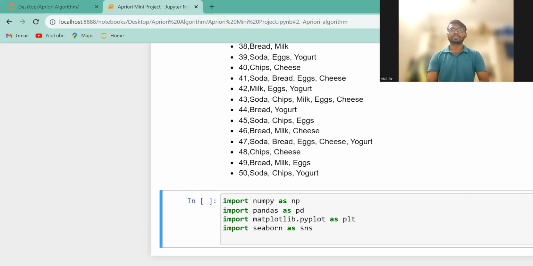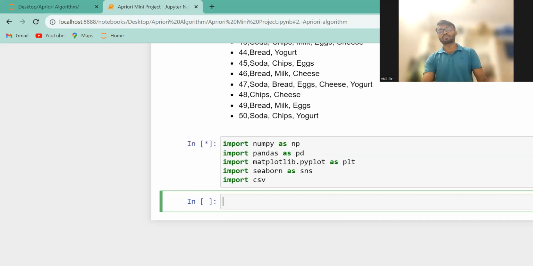Clear, everyone? Now for converting it, we need another library, so I have to import csv. Then we execute this part.